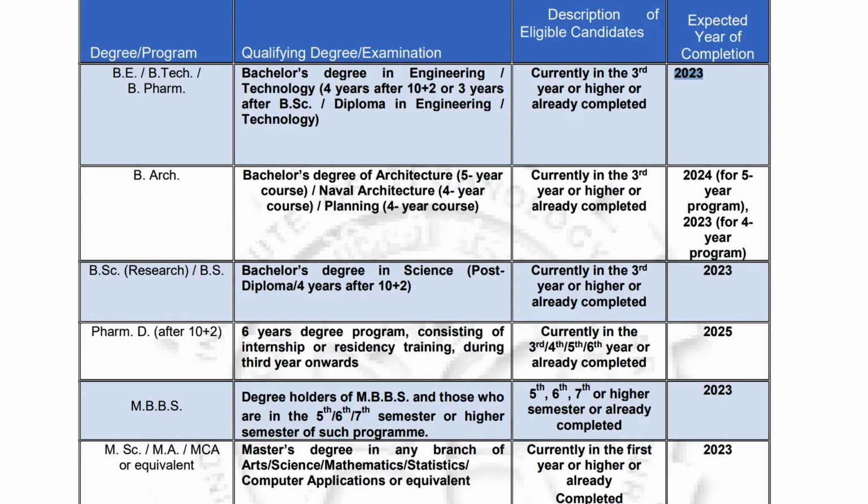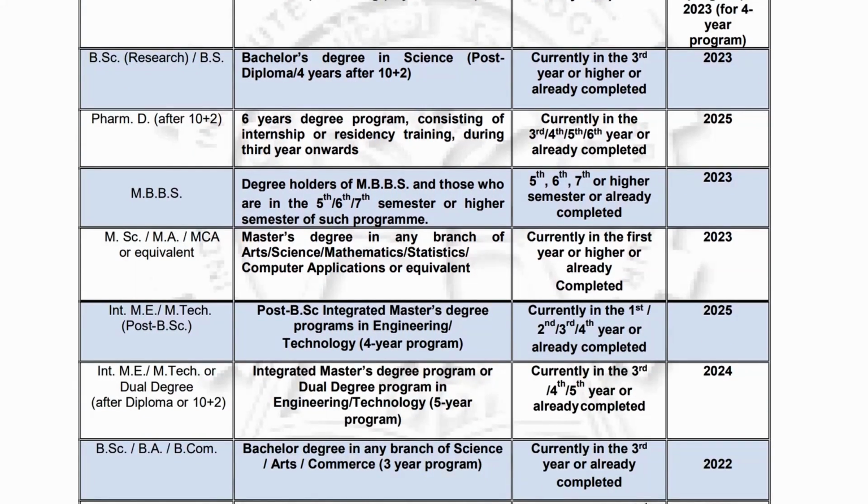For all the degrees, if you are in one of the programs, there is a qualification degree and who is eligible. Third year is everywhere. Even if it's a 5-year degree, you can apply from third year. Let's say architecture is a 5-year degree, but still you can apply from the third year or higher. If you are expecting your degree in 2024, even then you are eligible. Let's say Pharm D guys, it's a 6-year degree program, so you will get your degree in 2025 if you are in your third year. So it means you are still eligible. MBBS guys, it can be in 5th, 6th, 7th semester.